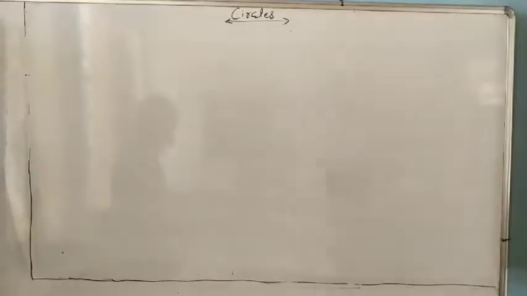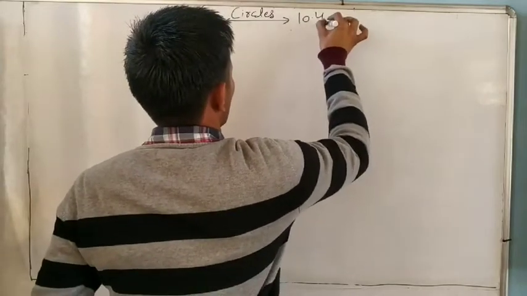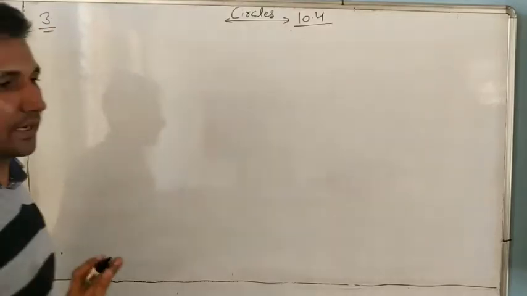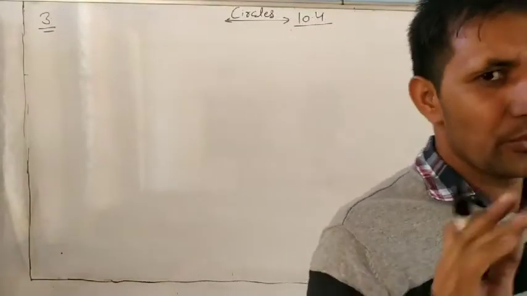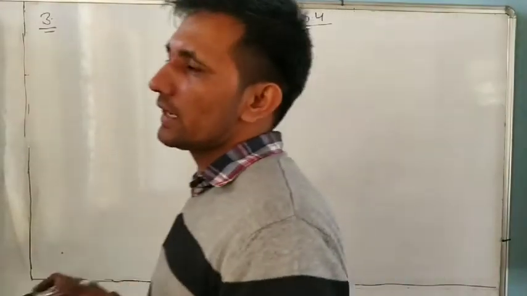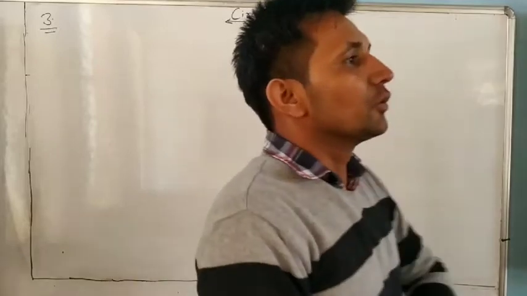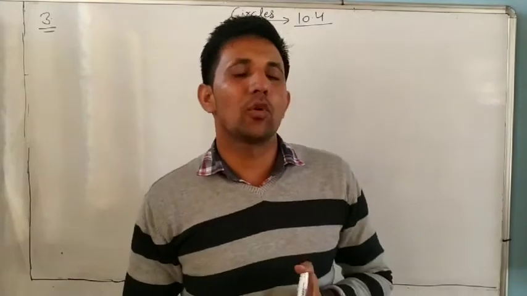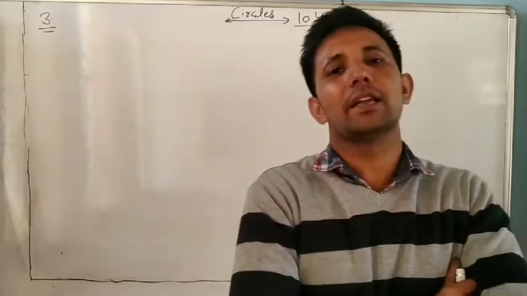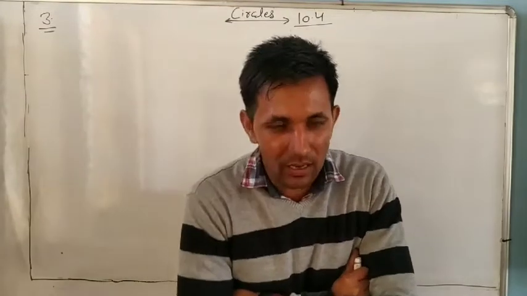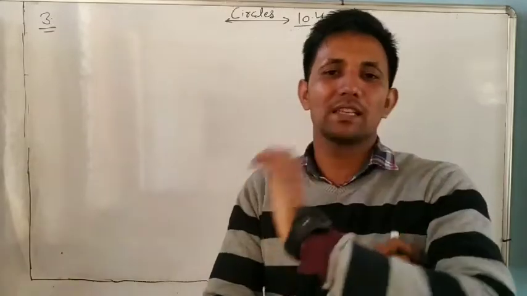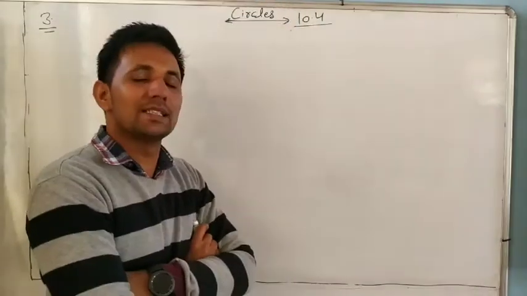Today we will start our next question of 10.4, question number 3. Question number 2 we already learned. Understand or not? There is some confusion in the second maybe, but if you understand the theorems you can do it easily. Always remember, if chords in a circle are equal, it means they are equidistant from the center. And one more: the perpendicular from the center to a chord always bisects the chord.